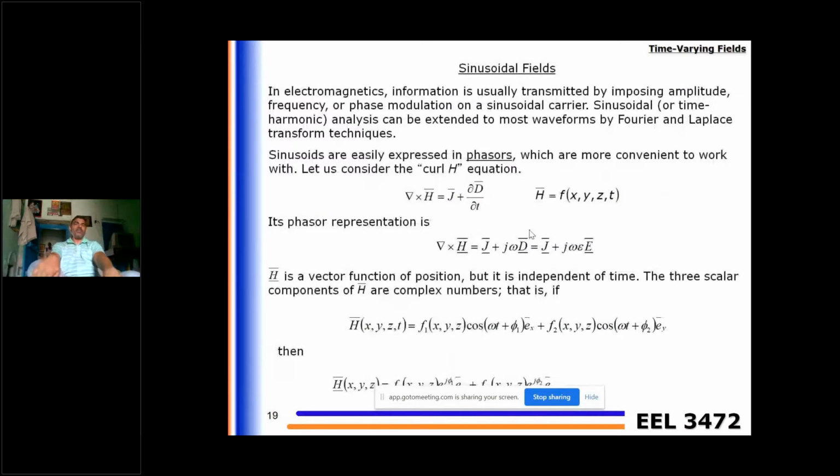And for the sinusoidal fields, we have to use the phasor notation. That means instead of dou by dou T, change of time, we have to replace j omega. So whatever the equations we have, once we have the term dou by dou T, we have to replace that dou by dou T by j omega.